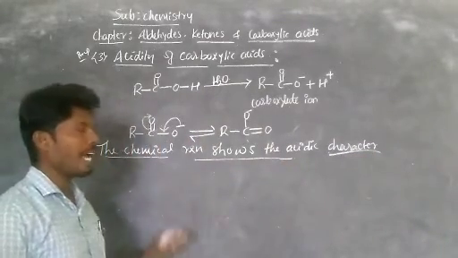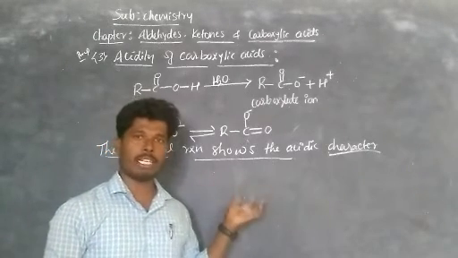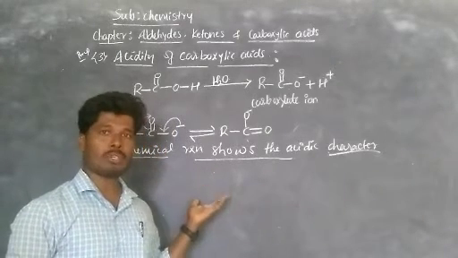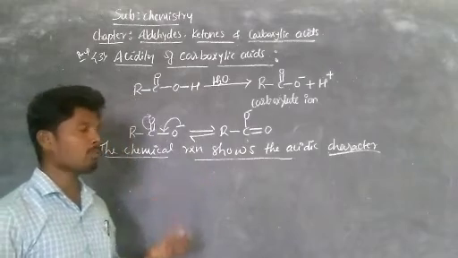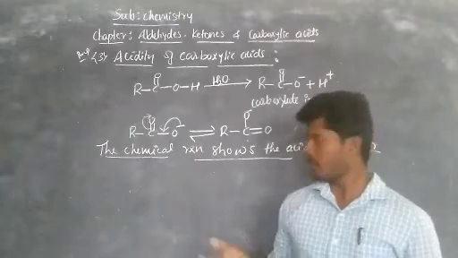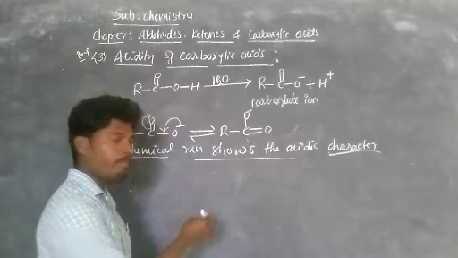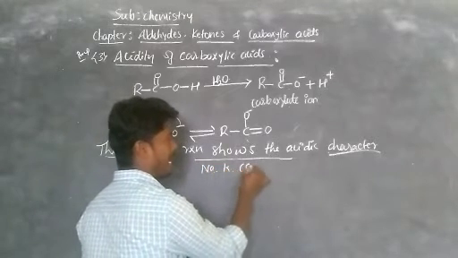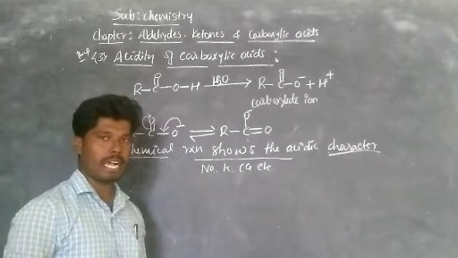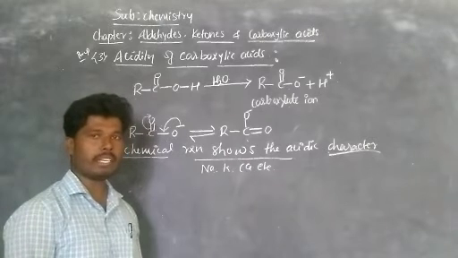Here the carboxylic acid reacts with some metals like sodium, potassium, calcium. It gives the respective salts of carboxylic acids with elimination of hydrogen gas. That shows the carboxylic acid has an acidic hydrogen or acidic proton. Got it? So observe the chemical reaction. The carboxylic acid reacts with metals like sodium or potassium or calcium, etc. When it reacts with metals, it eliminates hydrogen gas. That confirms the carboxylic acid has an acidic proton.